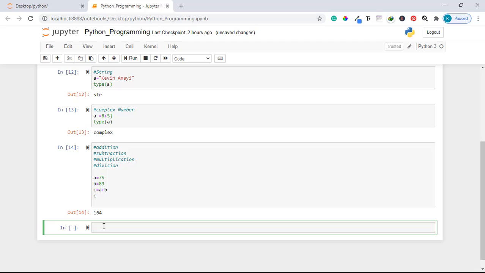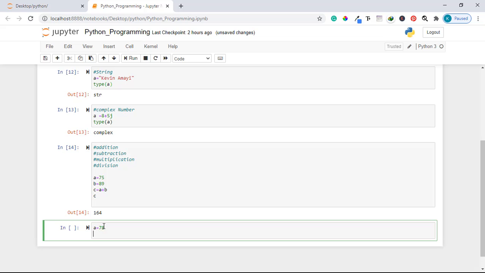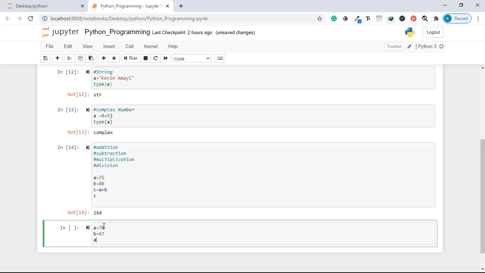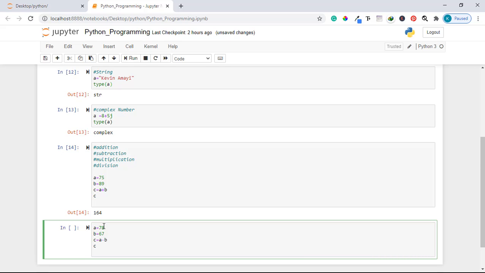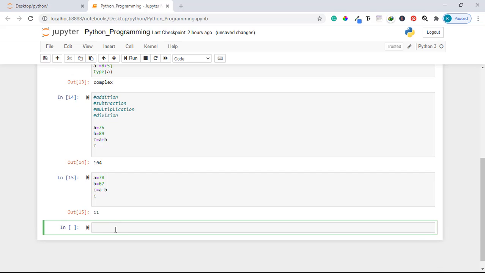Let us perform also some subtraction. Let us create a variable again known as a, assign a value of 78. Let us create a variable b, assign a value of 67. Then let us take a minus b and assign it to c. Then let us print c. You can see it prints 11.